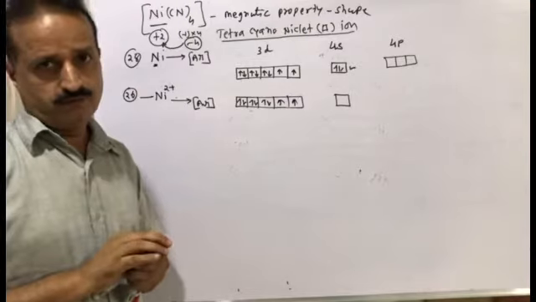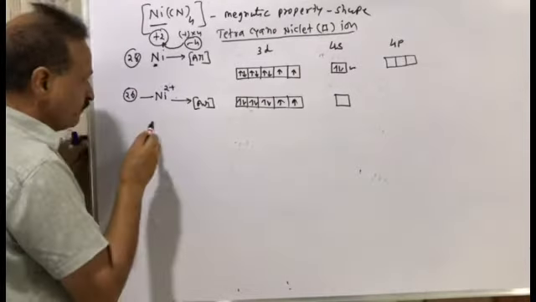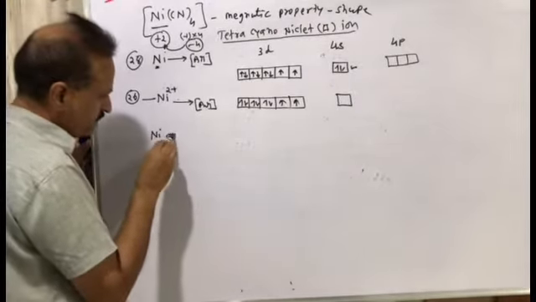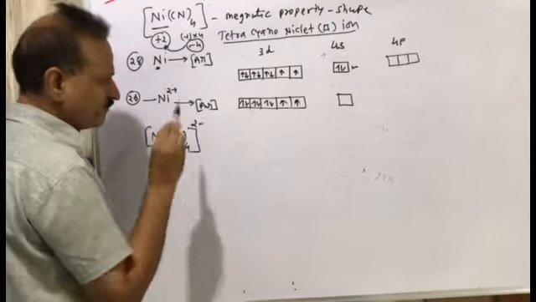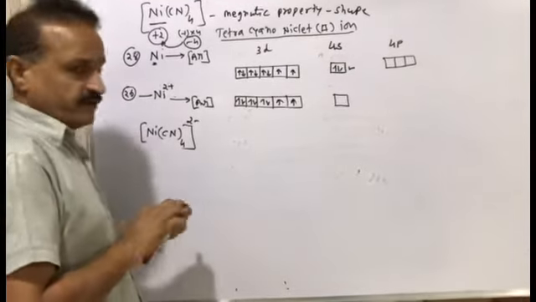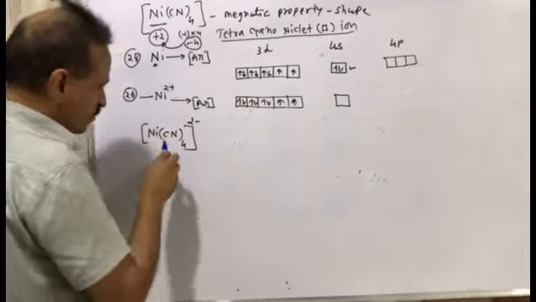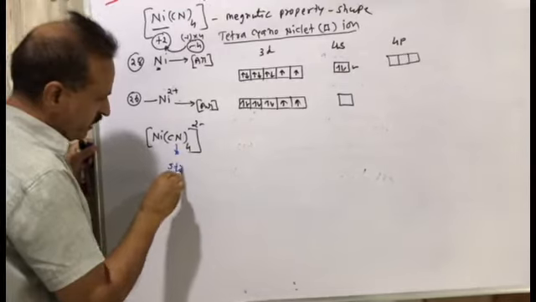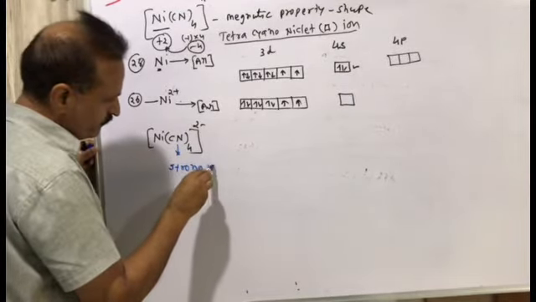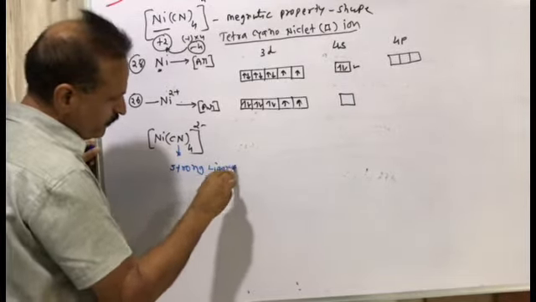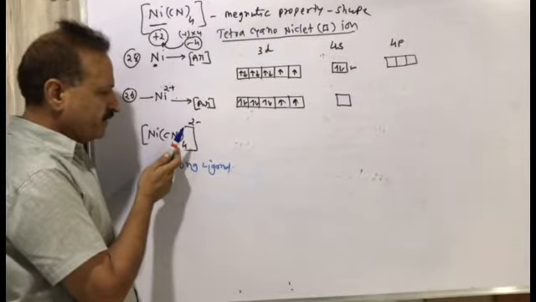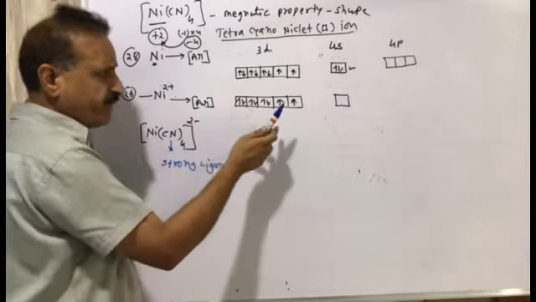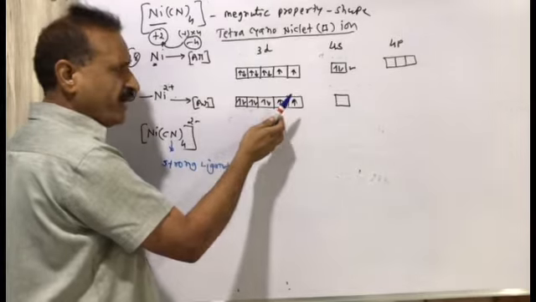Now we have the complex compound [Ni(CN)4]2-. Then what will be done? CN is a strong ligand. So when any metal has a strong ligand and a complex compound is formed, rearrangement of electrons in the metal ion is done.